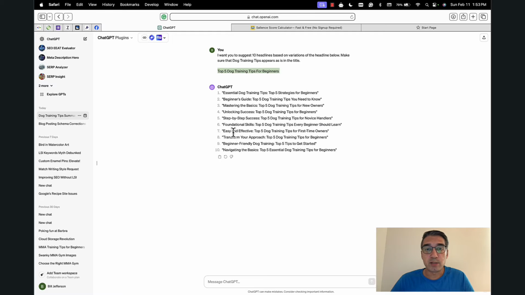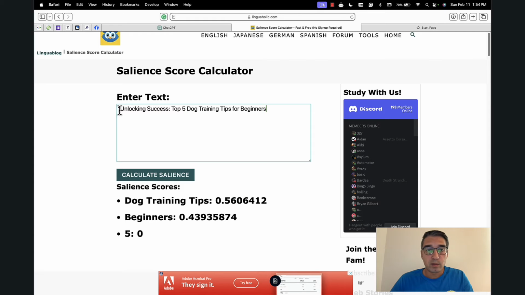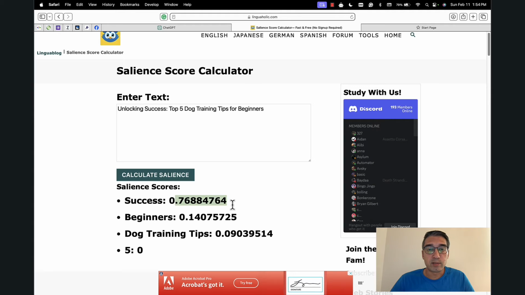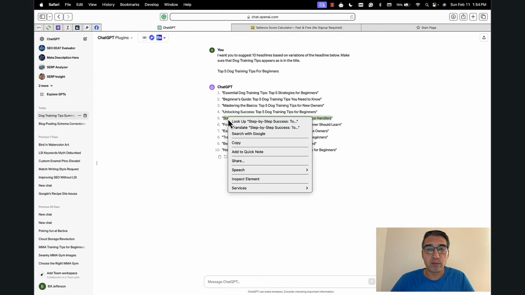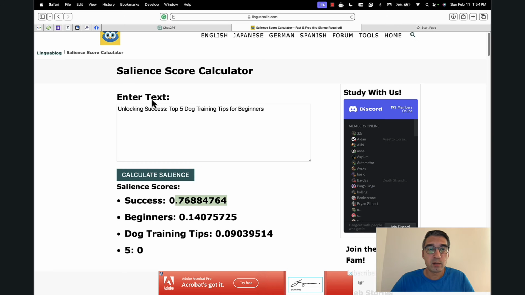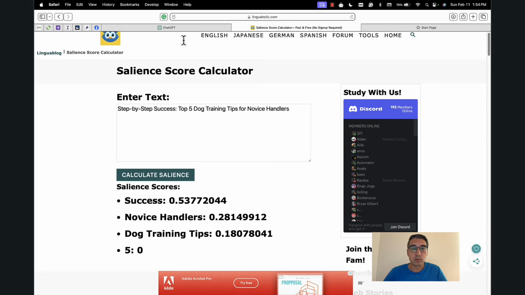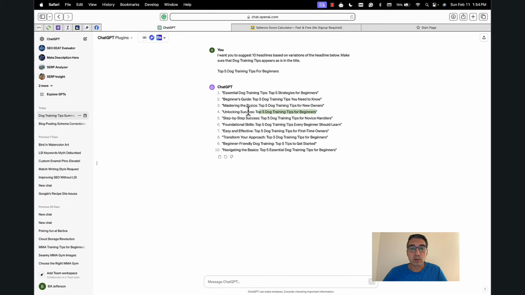When I ran this, ChatGPT generated 10 different suggestions that I asked it for. The best suggestion I got was suggestion number 4, I think. So just use this, copy it over here, and hit unlock. So unlocking success, this is a 0.76. There's another one that I think did really well, which was number 5. Let's take a look at number 5. Yeah, this one did not do so well. So number 4 was the best one, and so we would go with this one.